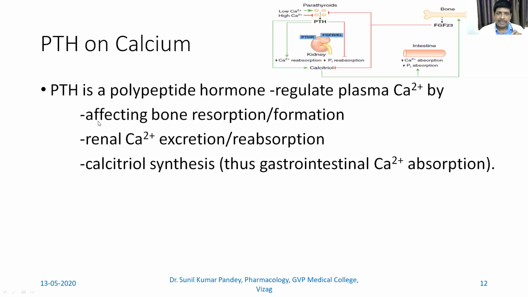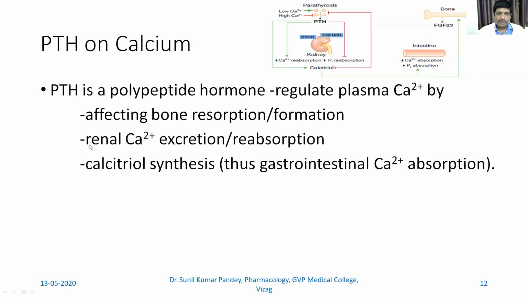The first is it affects bone resorption and formation, through calcitriol formation. Why have I written resorption and formation? Because the osteoclastic activity and osteoblastic activity are very much interlinked.